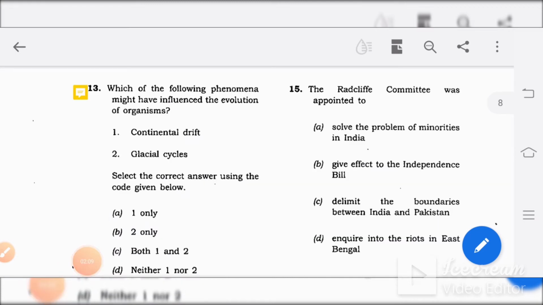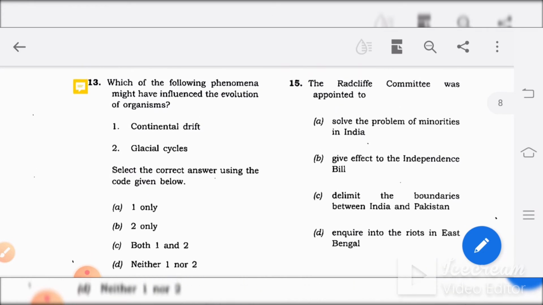The second geography question is: which of the following phenomena might have influenced the evolution of organisms? The points are continental drift and glacial cycles. Select the correct answer using the code given below. So let's see the answers first. How do we get into the answer? Here, continental drift, they are asking which have influenced the evolution of organisms.